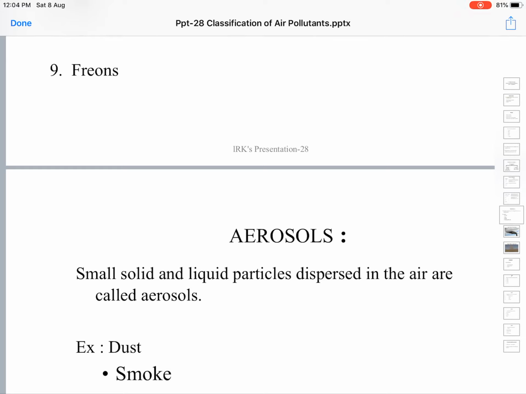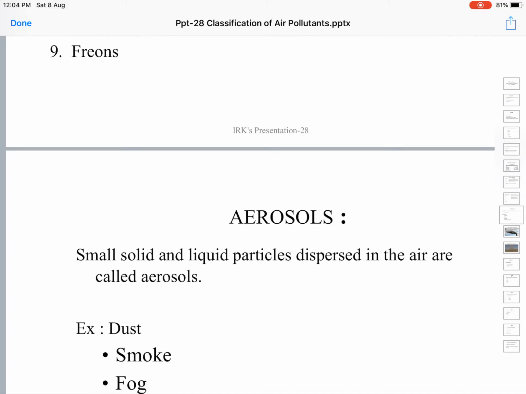These aerosols are solid and liquid particles of microscopic size, 1 to 10 microns, or colloidal dimensions, dispersed in the air. These are called aerosols.